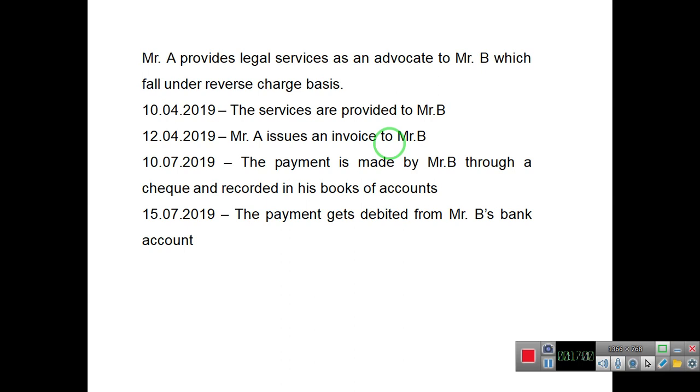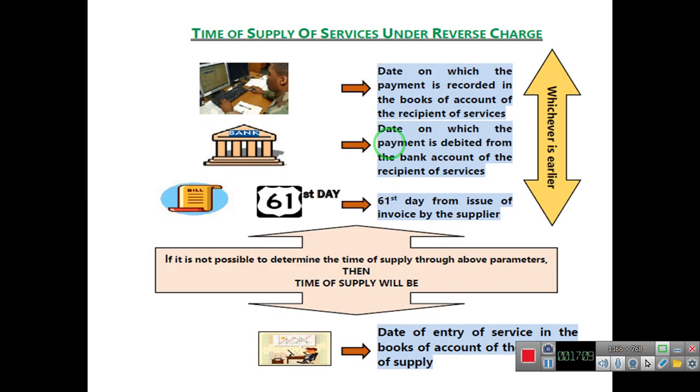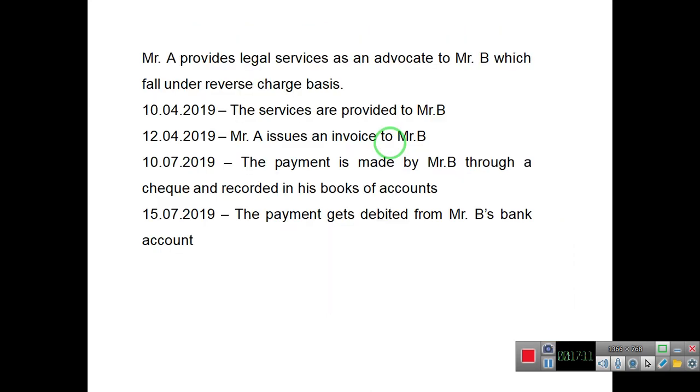Here, while determining time of supply, again we will consider three dates. One is the date on which payment is recorded; here the payment is recorded in the books of account on 10th July. The payment is debited on 15th July, and the 61st day from the issue of invoice.